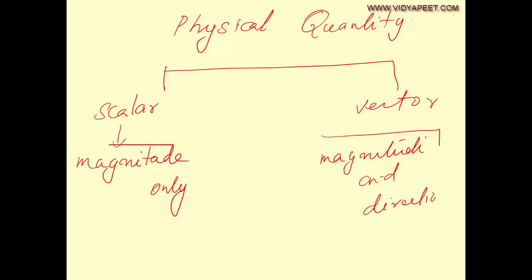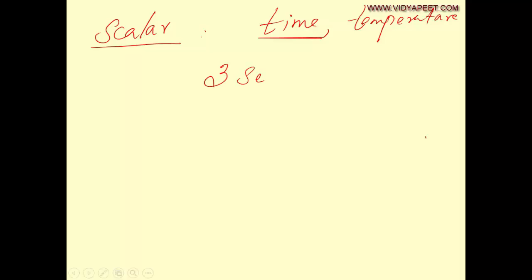So adha we'll try to see in detail. So a scalar example time, temperature. இப்போ ஒரு time say 3 seconds சொன்னீங்கன்னா it has only magnitude, it has no direction. Temperature say it is equal to 27 degrees centigrade. ஒரு scalar represent பண்ணுறதுக்கு you just need a number followed by its unit. So this is called the unit and this 3 is the number. So a scalar is just like a number followed by the unit of it.